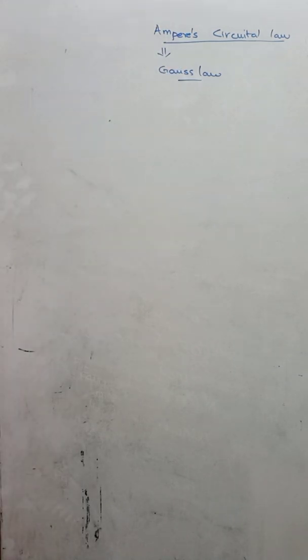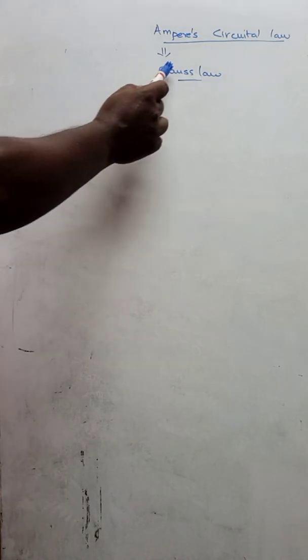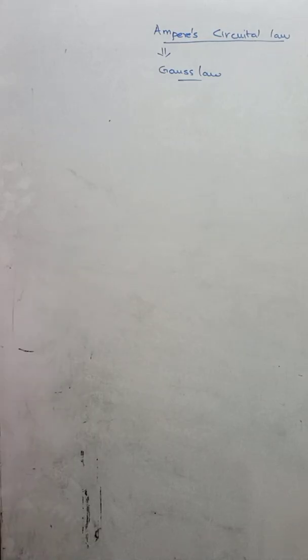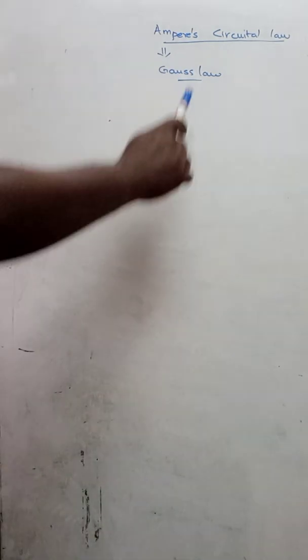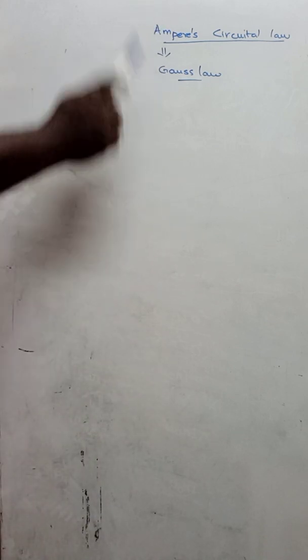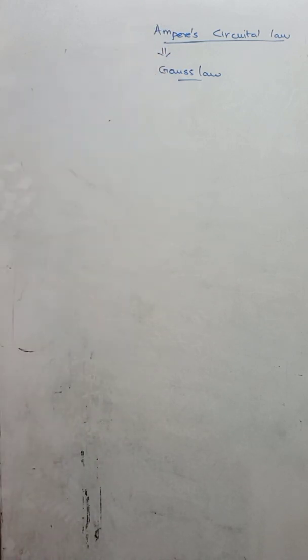You know that Gauss's law gives a shortcut to measure the electric field, and it can be applicable only for a symmetrical surface. That is very important for Gauss's law. That means the Gaussian surface must be symmetrical. Similarly, Ampere's circuital law is also a shortcut to find the magnetic field, but it is not a universal law. Like Gauss's law, it is not a universal law.